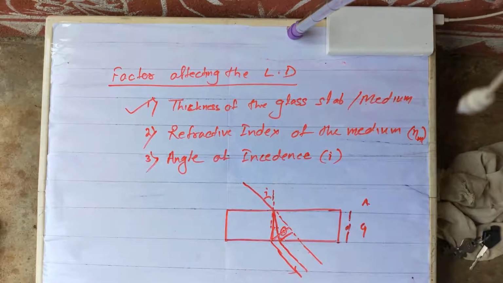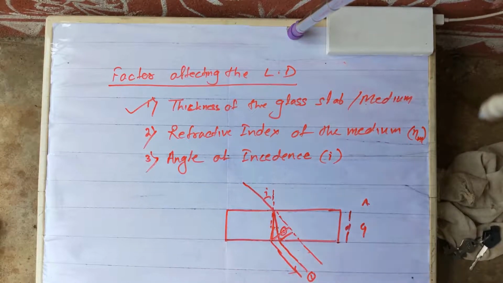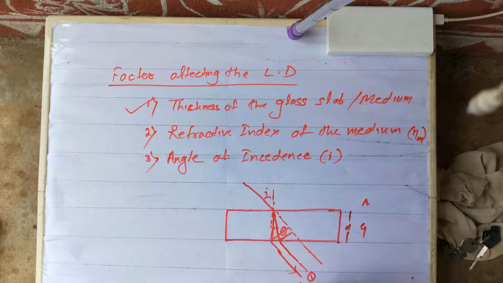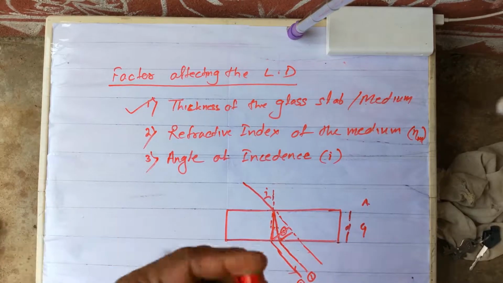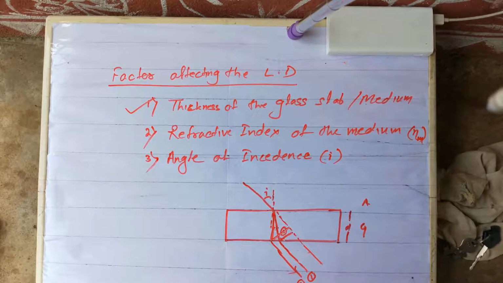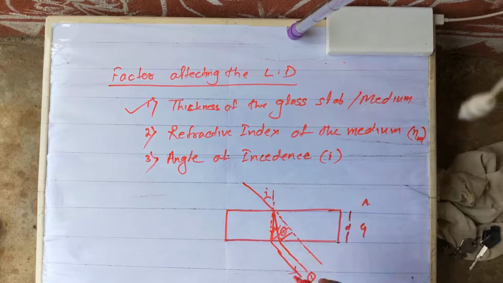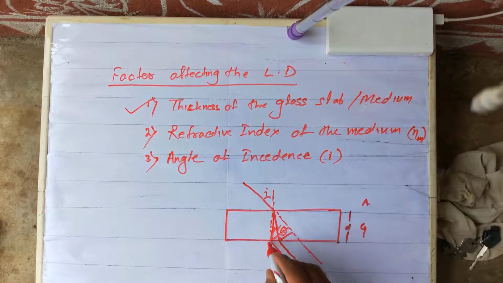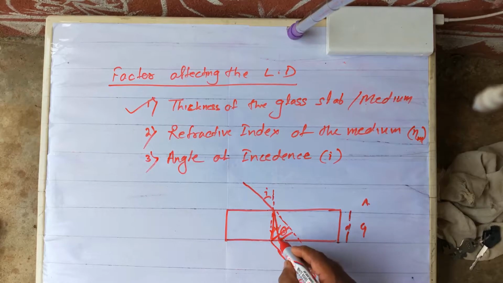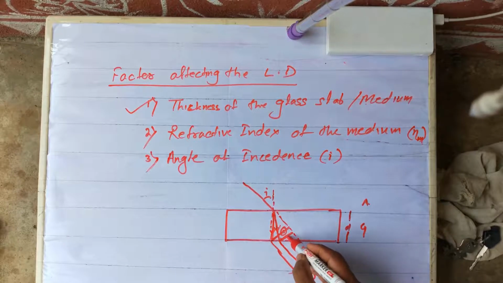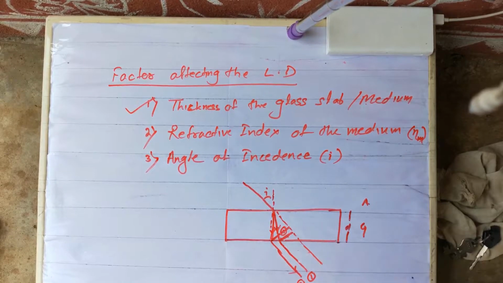Once again I am repeating the concept. This is the first case. First the ray was with a certain refractive index. The ray was coming here. Second, this is the second case, when I increase its refractive index. When refractive index increases, the deviation of the refracted ray will be more. So it deviated, as the ray was traveling in this direction, now changed here, and it struck the second surface here, and this is the lateral displacement, second case, and this is the lateral displacement, first case, when refractive index is low. This is the low refractive index case, this is the high refractive index case, where the lateral displacement is more, case 1 or case 2?